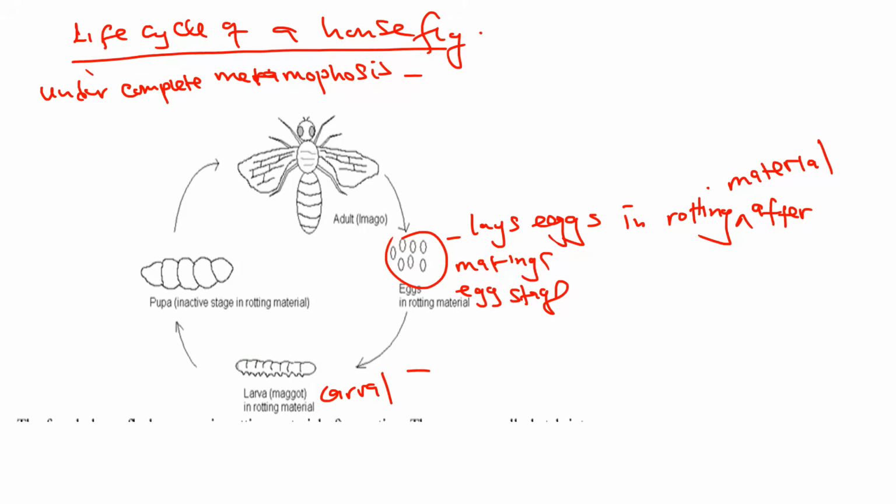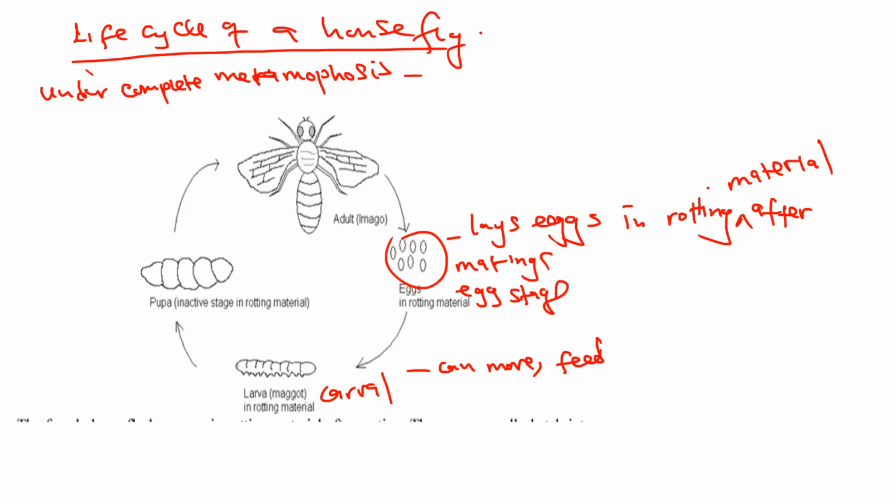Larval stage, just like mosquitoes, these are active, which means they can move. And of course, they move using their lower part of the body, otherwise known as the pads. They can move, and of course they can feed, by sucking the nutrients using their pads that are found on the lower part of the body.